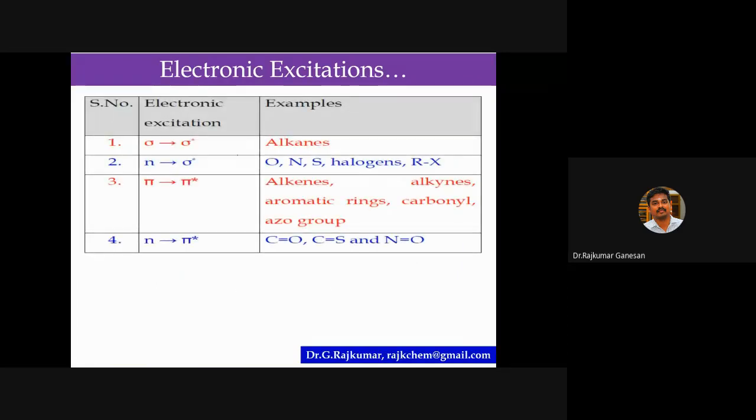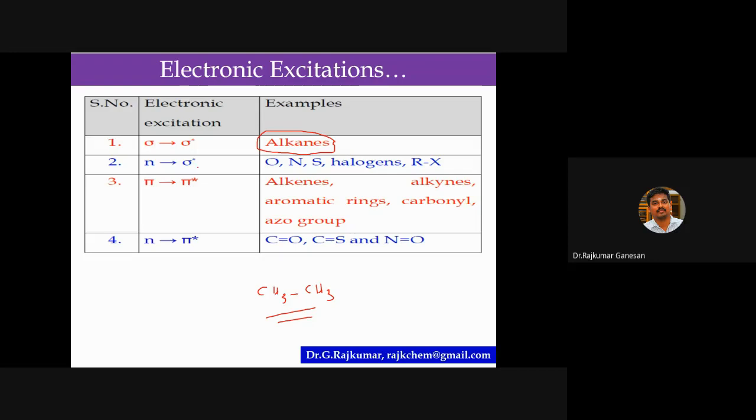For example, sigma to sigma star. What types of molecules will undergo this type of transition? Sigma is a sigma electron, it is a sigma bond. Alkanes possess only sigma bonds, that is, single bonds, so they will undergo sigma to sigma star transitions. If you take ethane, CH3CH3, you can find only sigma bonds, so this molecule will undergo sigma to sigma star transitions.